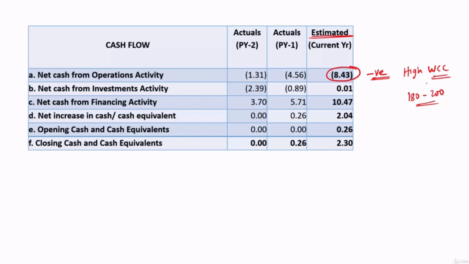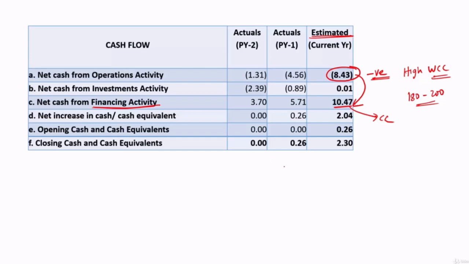So they may be making good amount of sales, but substantial portion of that will be locked in the debtors, and because of that reason they will have negative cash flows under operations, which will get funded under financing activity in the form of a CC. So if cash credit is shown here, okay, where we'll capture it under financing activity, then this position may be acceptable.